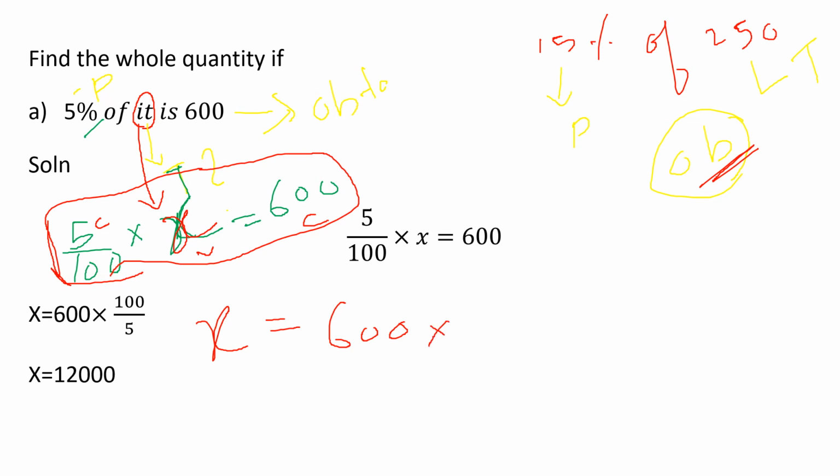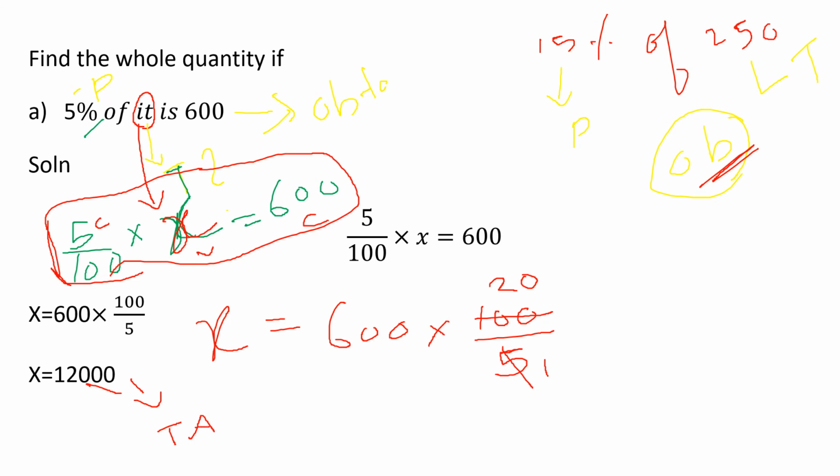So you will write that in a reciprocal method. We are bringing from the left hand side to the right hand side, so we write the reciprocal. So 5 comes in the denominator. Can you cancel? By using the 5 table, we can cancel it. 1 5 is 5, 2 5s are 10, and the remaining 1 0, 20. So now 600 into 20. 6 into 2, 6 2s are 12. Then the remaining zeros: 1, 2, 3, the 3 zeros. So you got 12,000. This is the total amount.